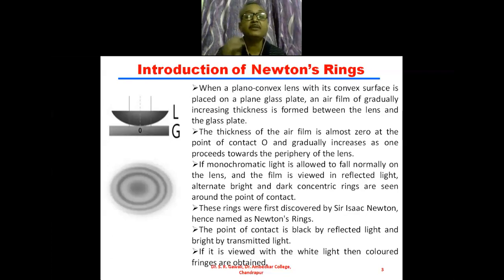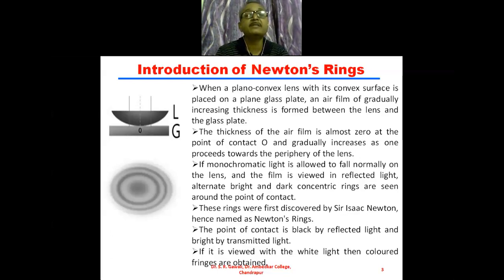The wavelength of violet is about 4000 angstrom units, and the wavelength of red is about 6000 angstrom units. Therefore, the inner ring is the violet ring, and the outermost ring is the red ring.